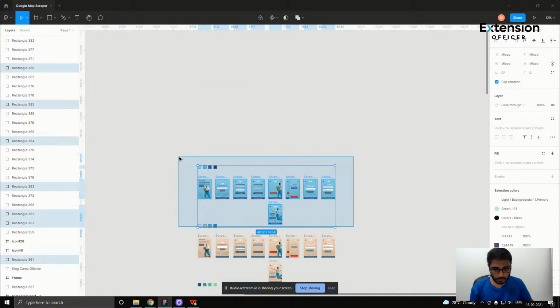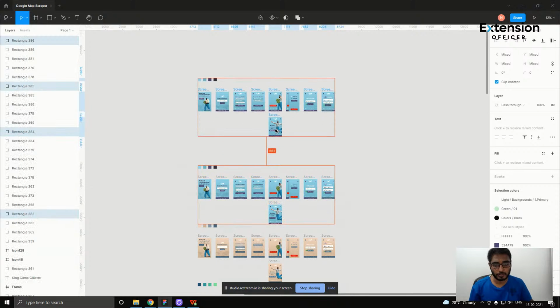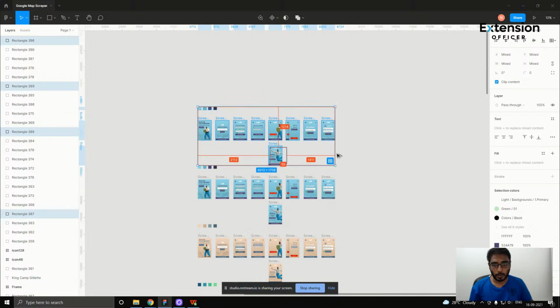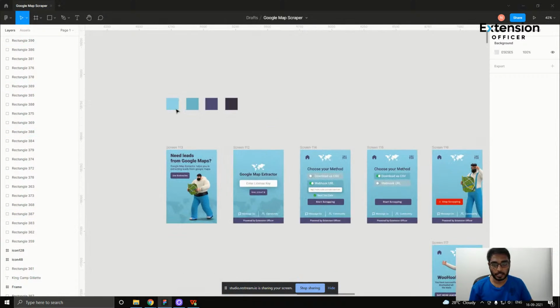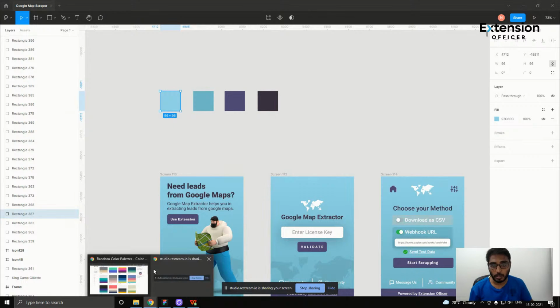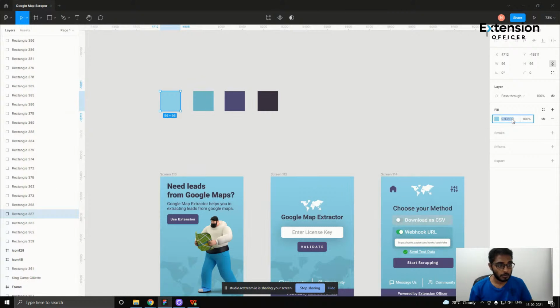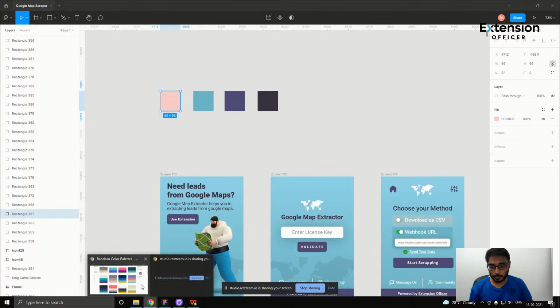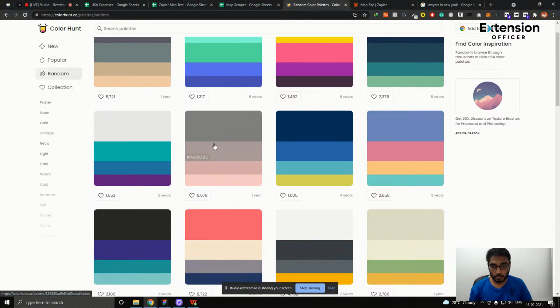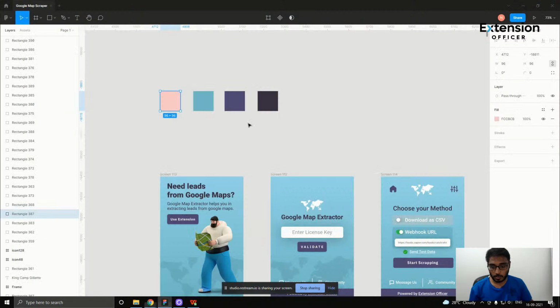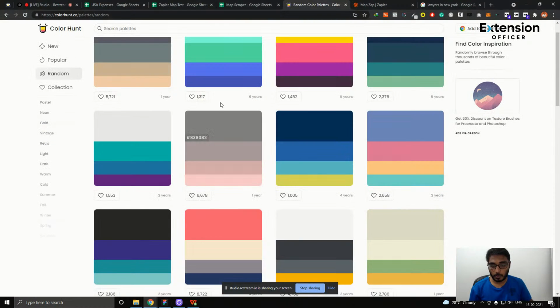This is not the final version, but this is how the extension will look once you select the color code. So first I'll load the color codes here.